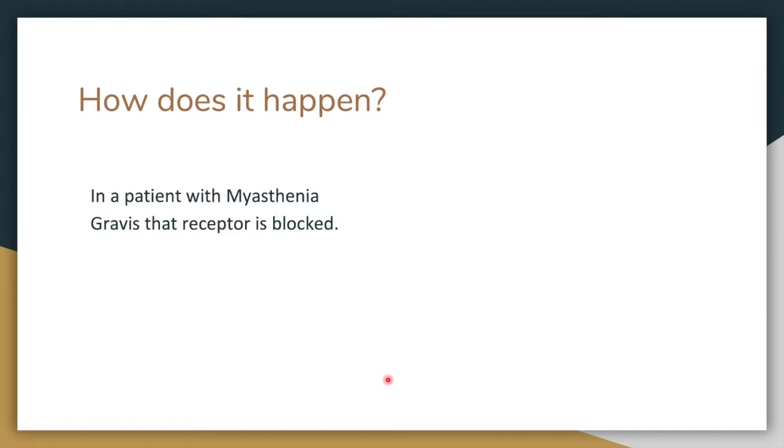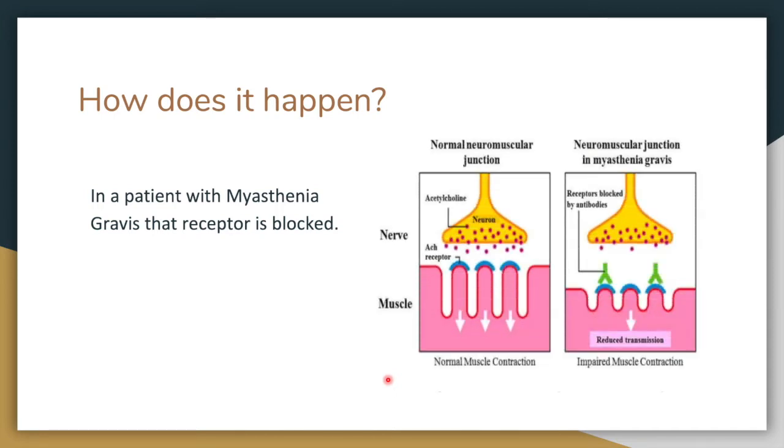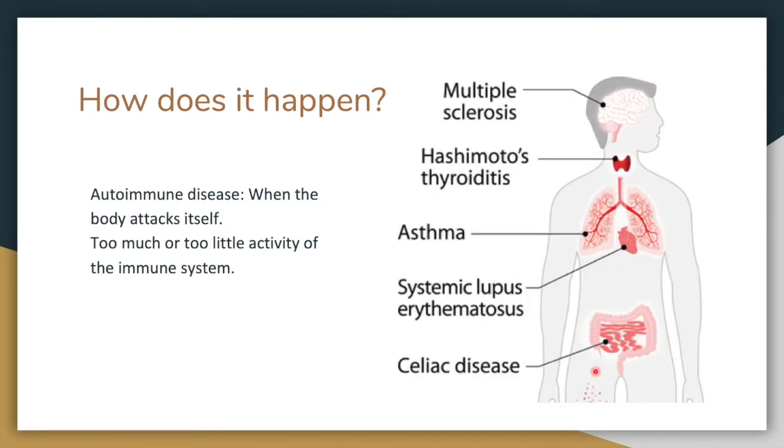Now, in a patient who has myasthenia gravis, that acetylcholine receptor is blocked. In the photo titled Normal Neuromuscular Junction, we can see acetylcholine binding to its receptor, causing normal muscle contraction. In the second photo, where we see a patient with myasthenia gravis, the green antibodies are blocking that receptor, thereby inhibiting acetylcholine from binding to its receptor, and thereby inhibiting proper muscle contraction.